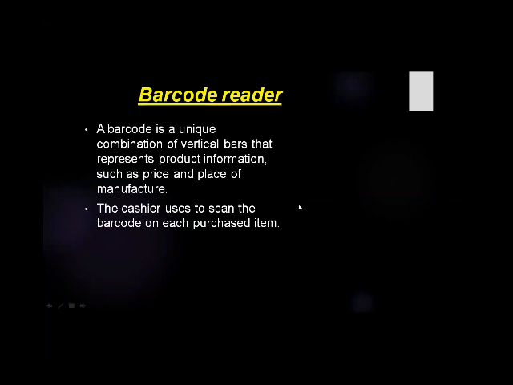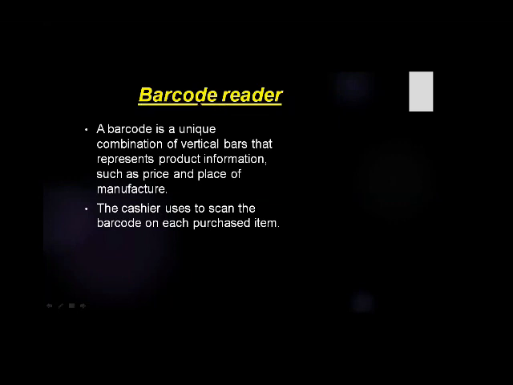When you visit the cash counter, you see a unique device. The cashier just swipes the product over the machine, and the computer shows the product name. So what does it scan? It scans the product code. What is a barcode reader? It is a device that reads the barcode.